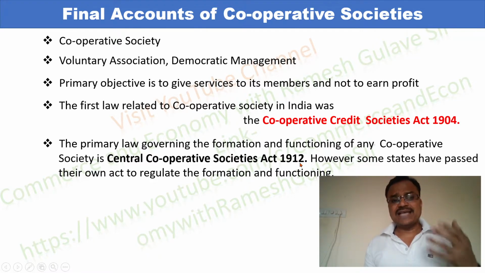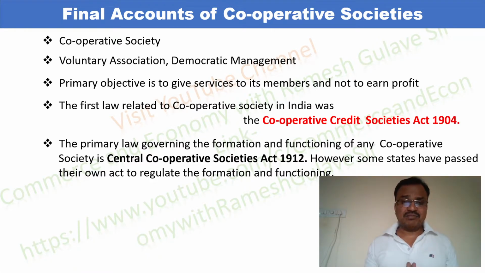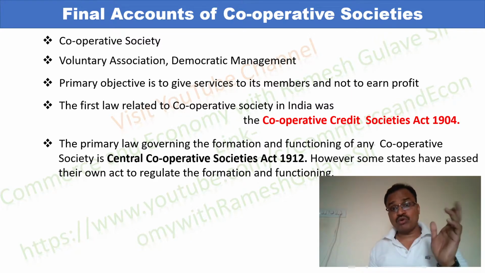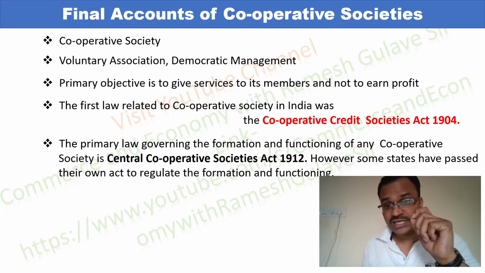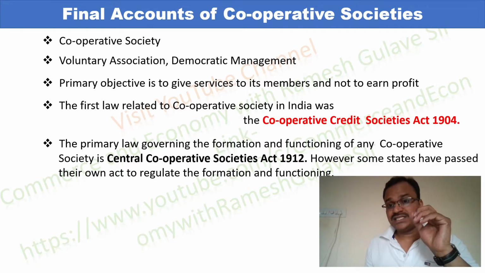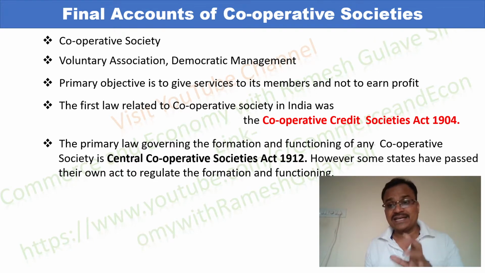So this act is applicable to every kind of cooperative society, including housing, credit, consumer, or agricultural cooperative societies, right? So the main or primary law is the Central Cooperative Societies Act 1912, and the first law related to cooperative societies in India was the Cooperative Credit Societies Act 1904.